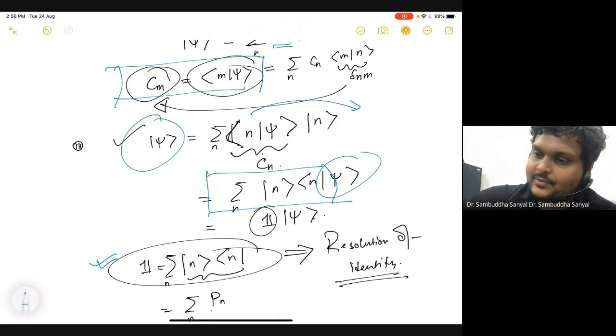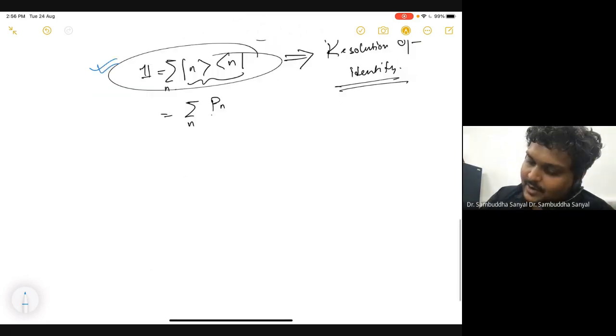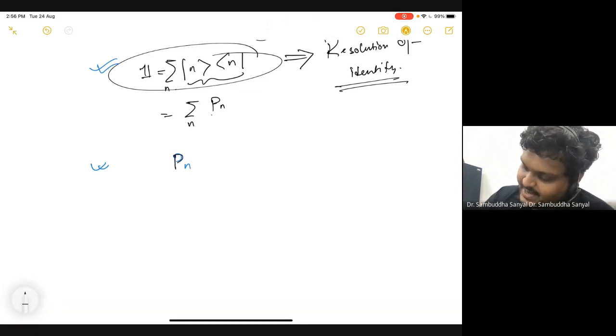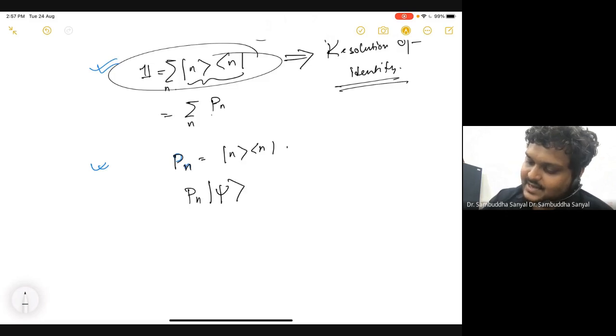So now I will come to the point of the projection operator. This guy is a projection operator. Why is that? What is the job of this guy? Pn is nothing but |n><n| for a particular state. If my Pn acts on psi, it will do the following.